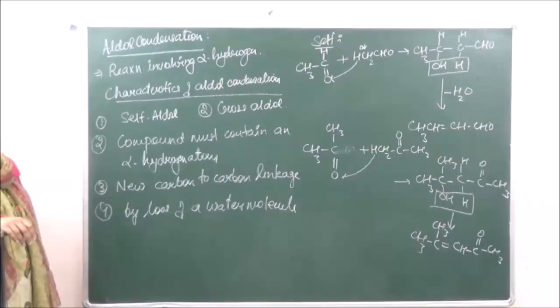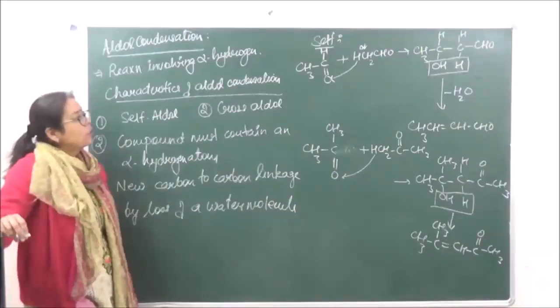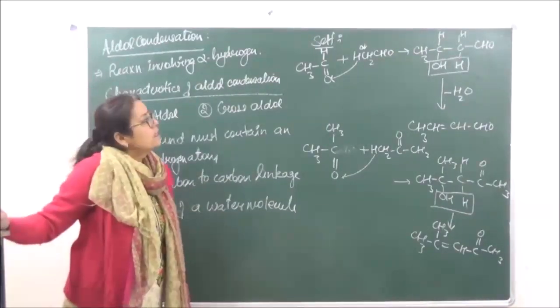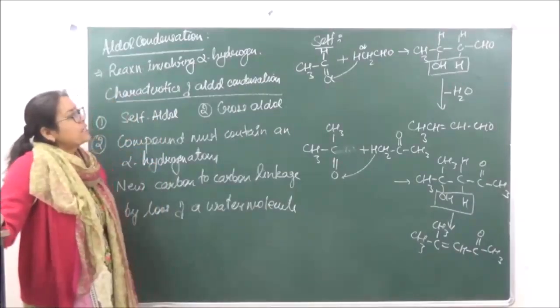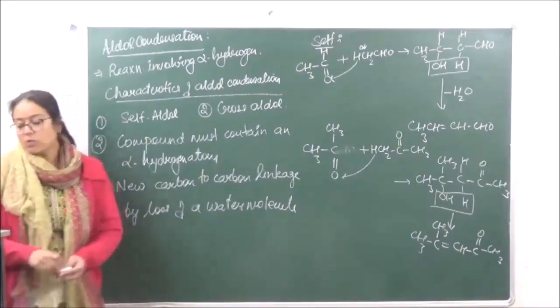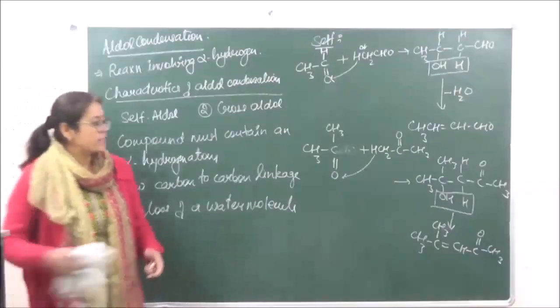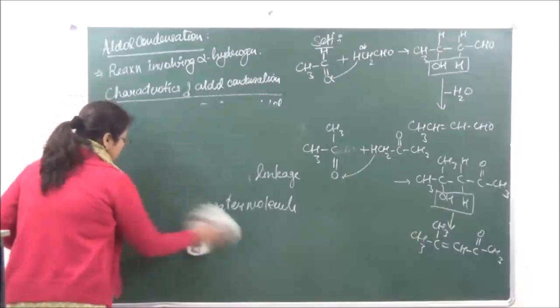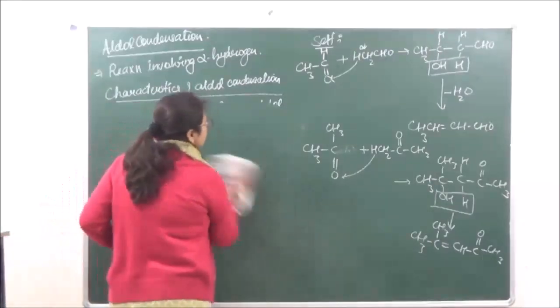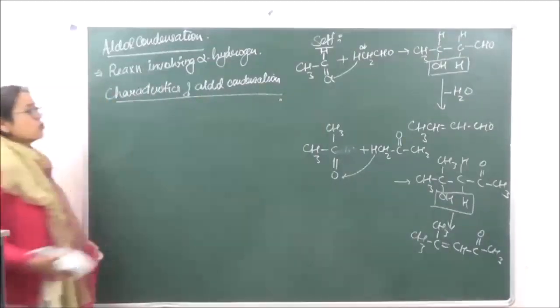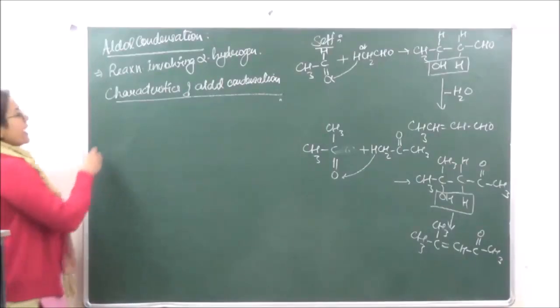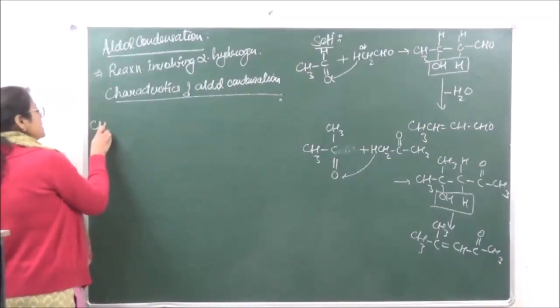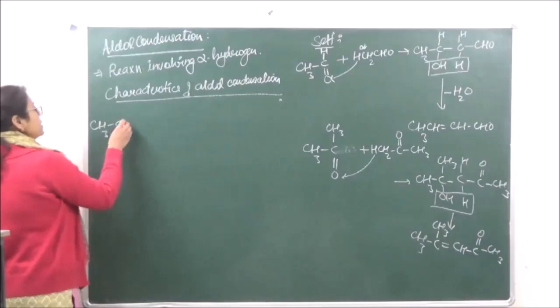Now what happens if we are having a longer chain? Over here you can see that we've taken the alpha carbon atom and we are taking acetaldehyde. What is going to happen if we have a longer chain? So let's see, and let's also see the difference over here. So we have self-aldol only we are doing.